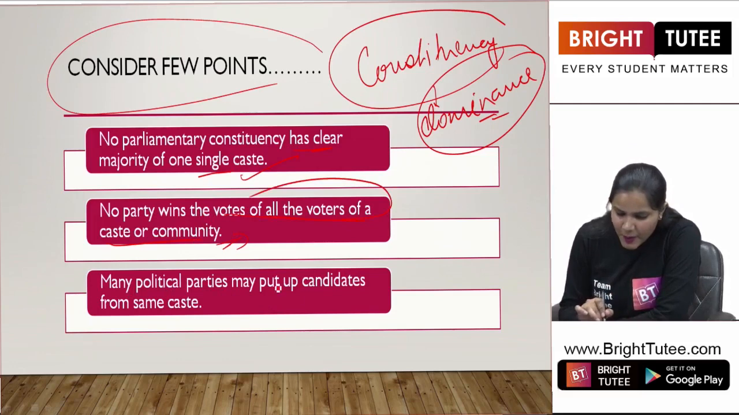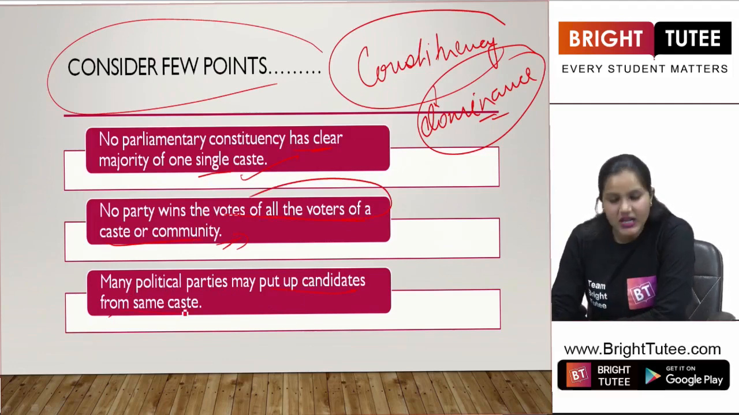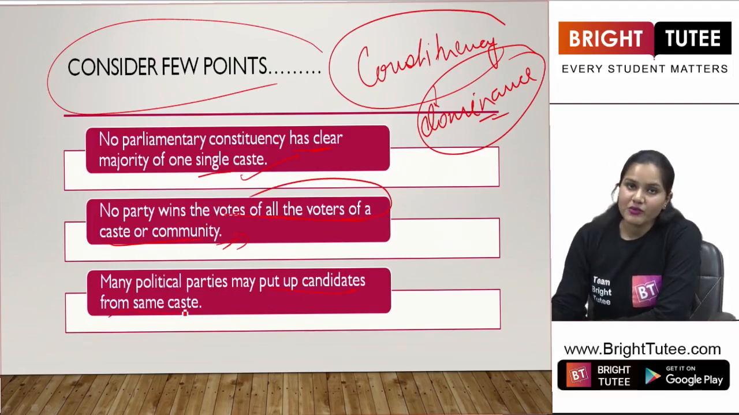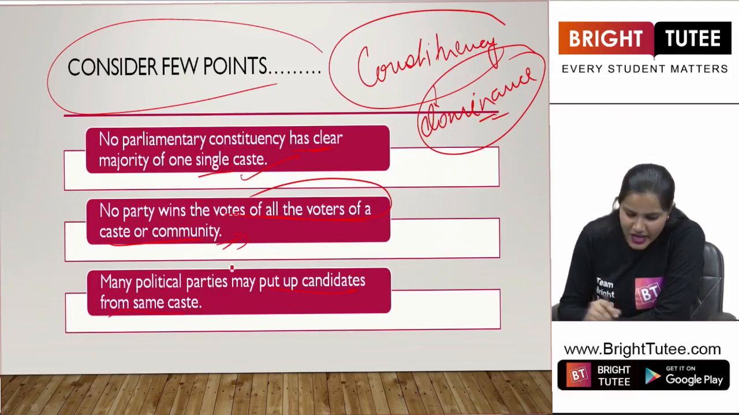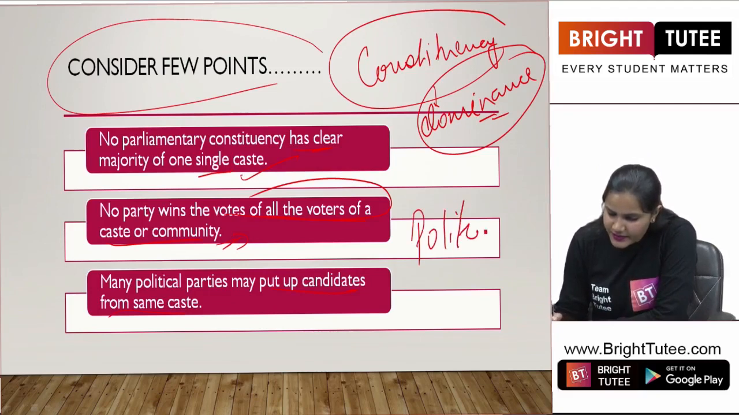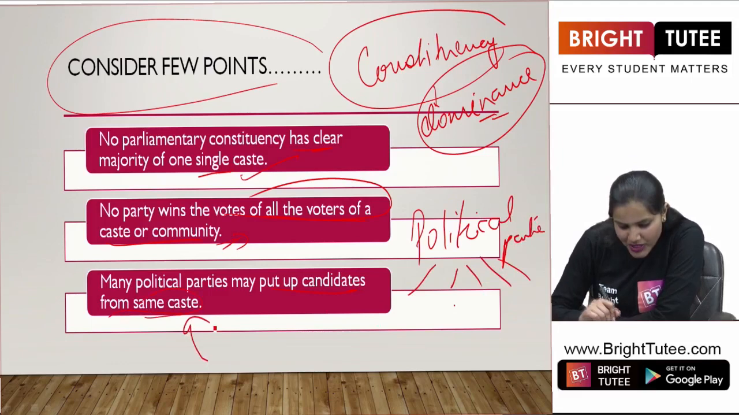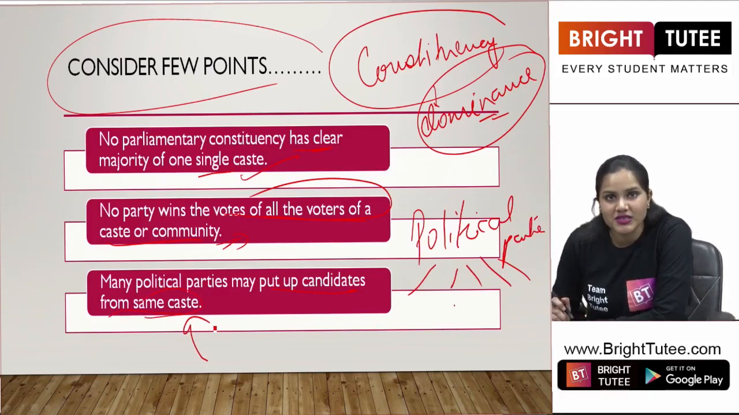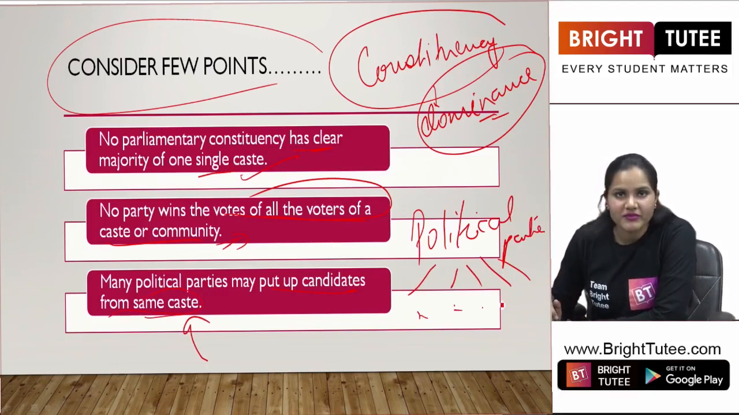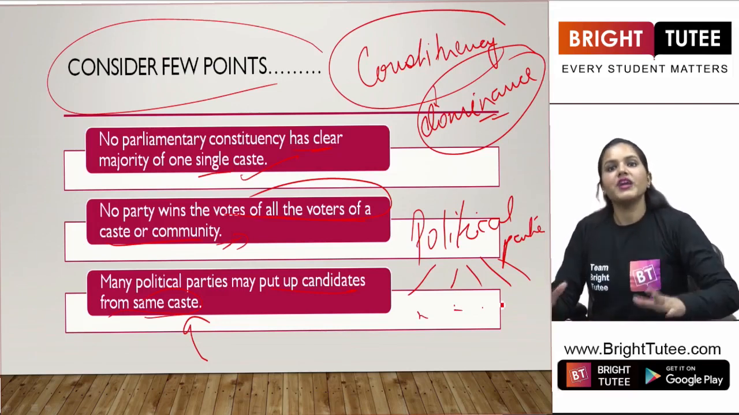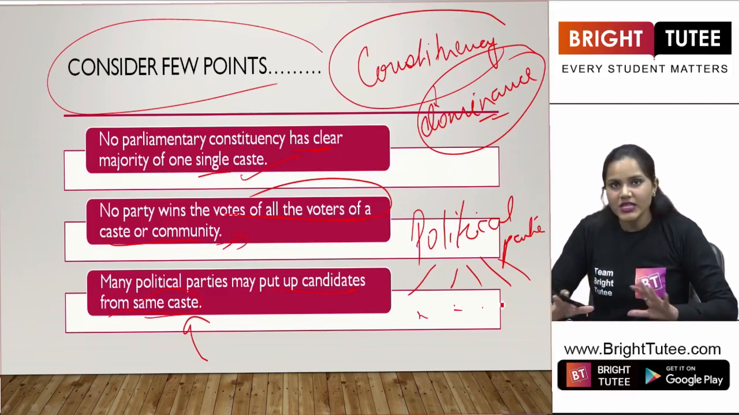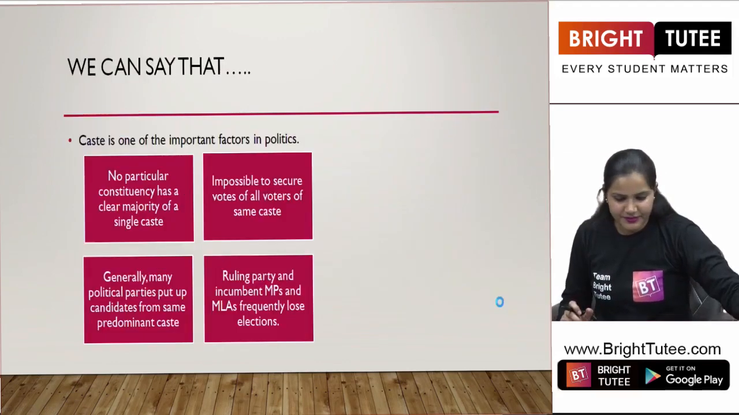Many political parties may put up candidates from the same caste. Yes, again, we see what is happening here: division of votes. Political parties can be many, and they are putting up candidates belonging to the same caste. Now, people from that particular caste, what are they going to do, students? They have to vote for one of them. So the vote is getting divided within that caste. Are you seeing how this politics is working here?